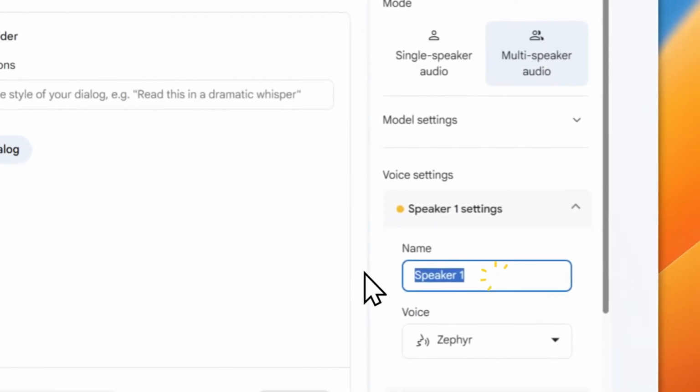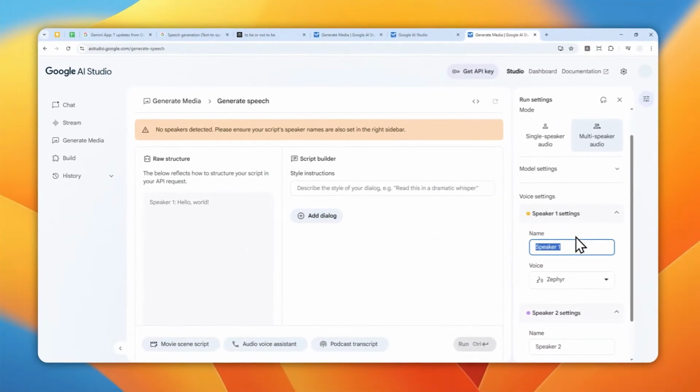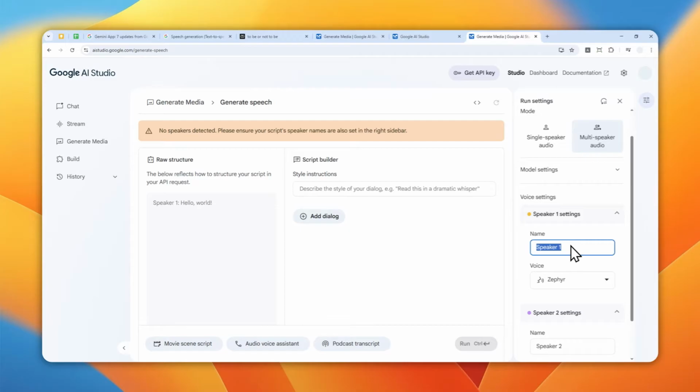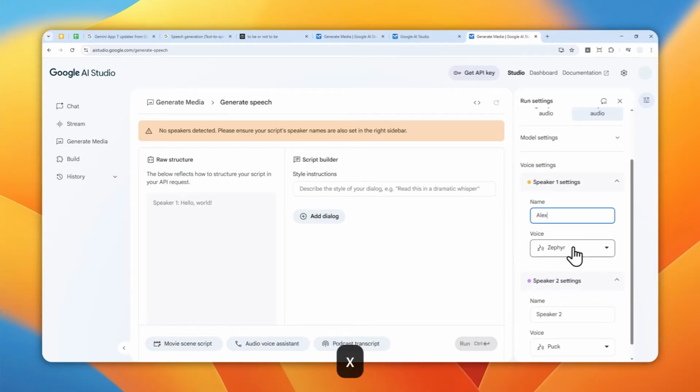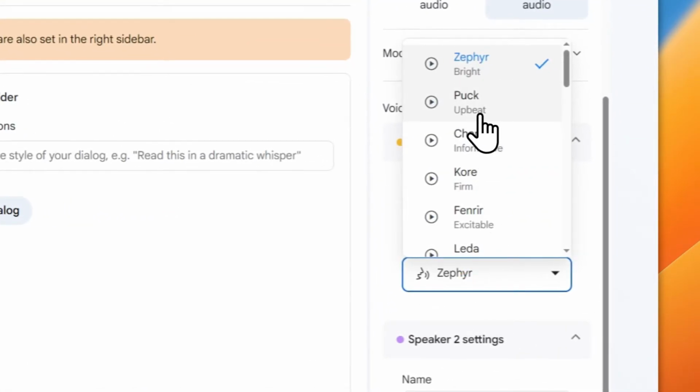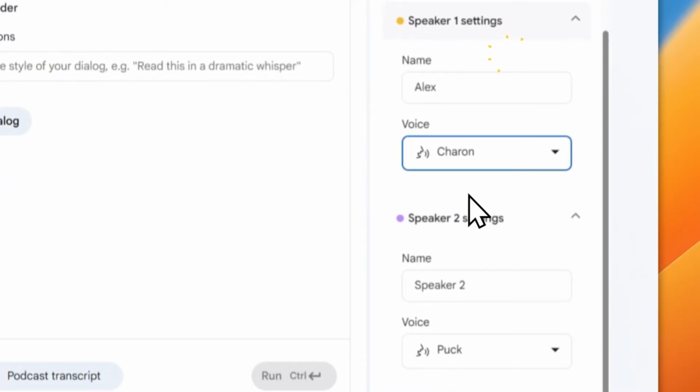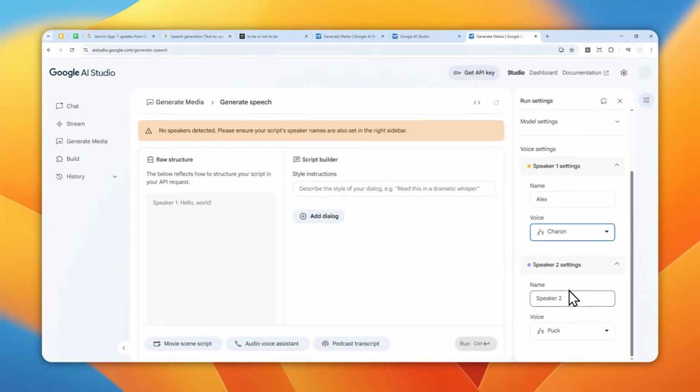But first, let me name the people that will be involved in the conversation. So the speaker one is going to be called Alex, and the voice is going to be male. So let me try maybe Sharon.